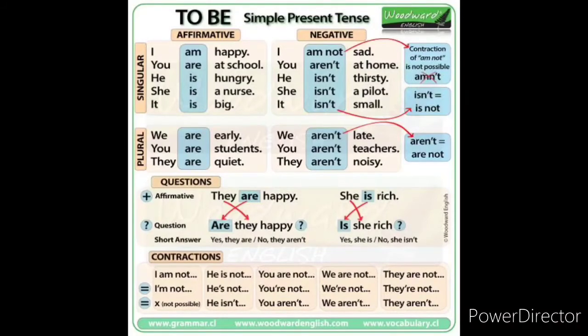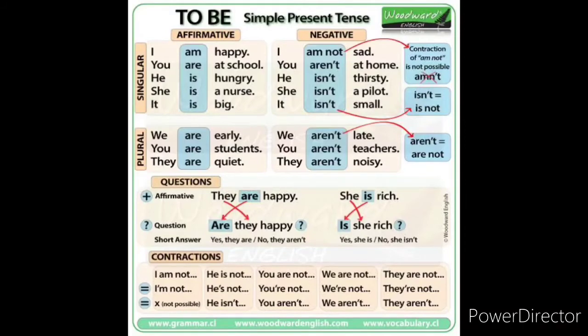Then the next one: she is rich. Is she rich? Yes, she is. No, she isn't. So these are the conversions of interrogative sentences from affirmative, and they have yes or no short answers also. So this is the way you need to make sentences using the simple present tense, children, in positive, negative and question formation. So these are all negative for the same sentences.